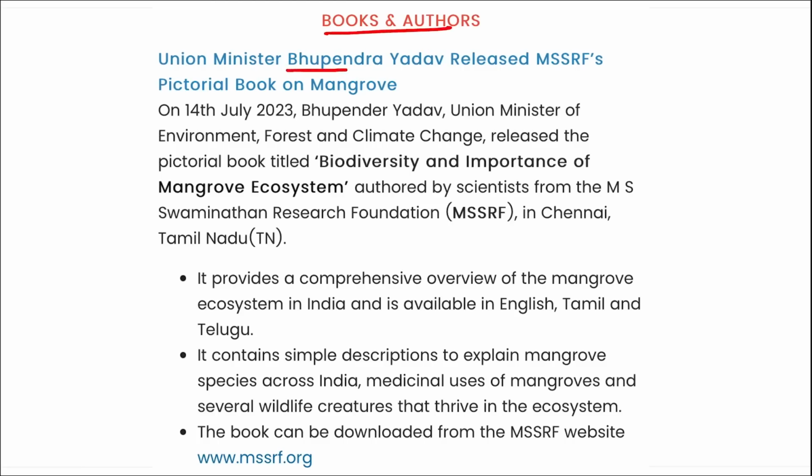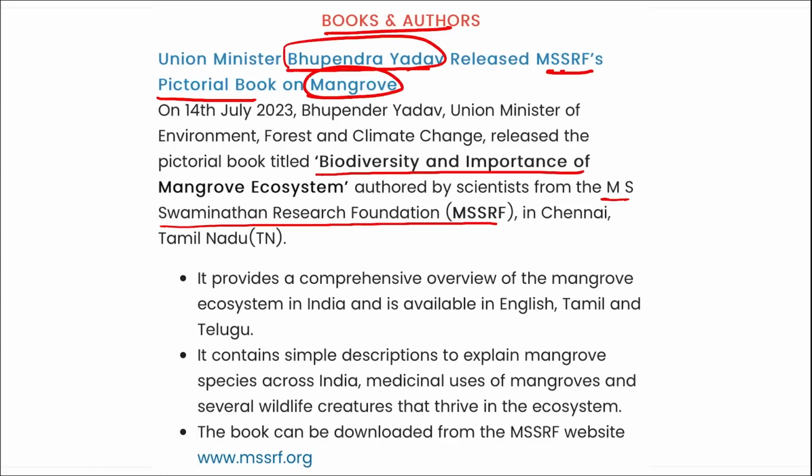Next is books and authors. Our Union Minister Bhupendra Yadav has released a pictorial book on mangrove. Ministry of Environment, Forest and Climate Change Minister Bhupender Singh Yadav has released this MSSRF's pictorial book on mangrove. What is this? This is MS Swaminathan Research Foundation, right? And remember this book is titled Biodiversity and Importance of Mangrove Ecosystem. This book was authored by scientists of MS Swaminathan Research Foundation, that is in Chennai, Tamil Nadu.